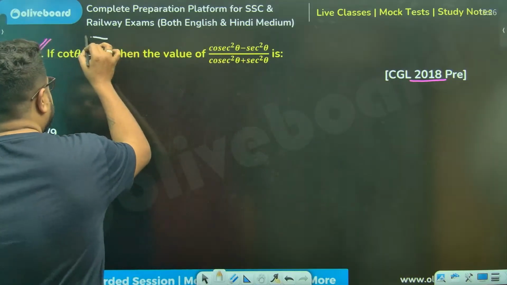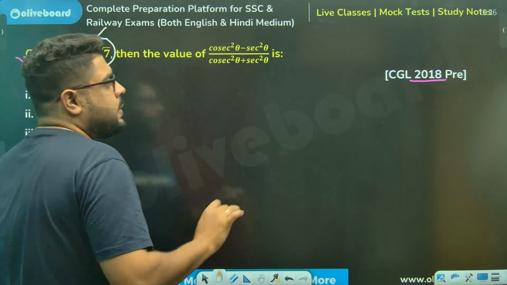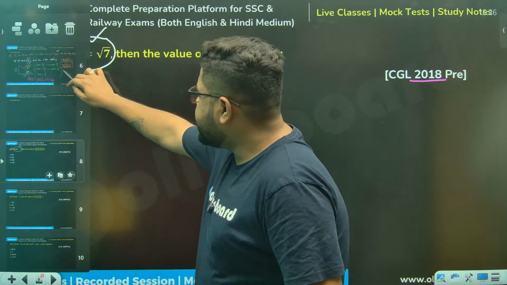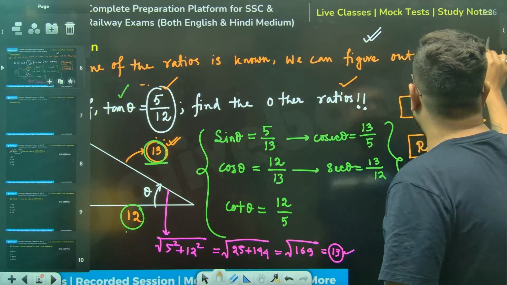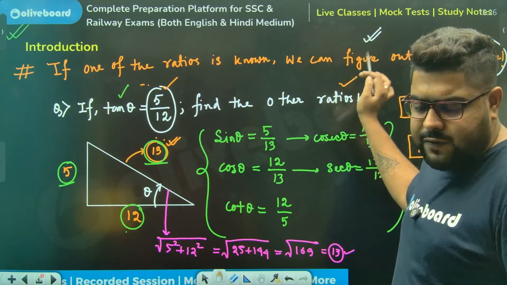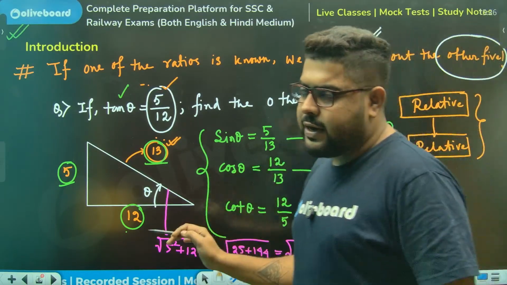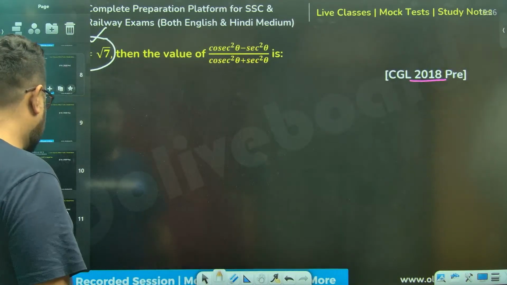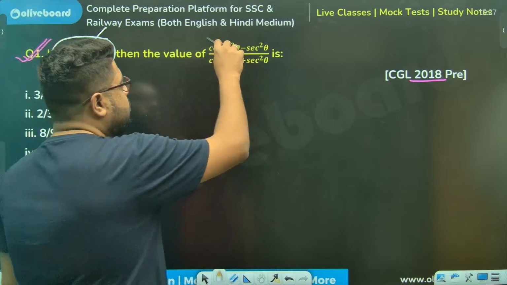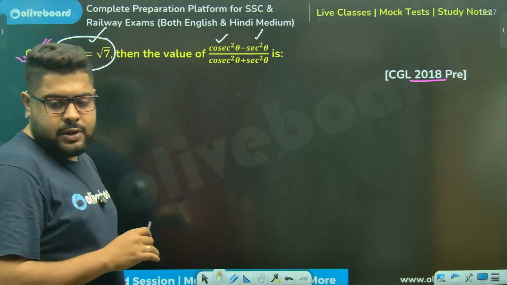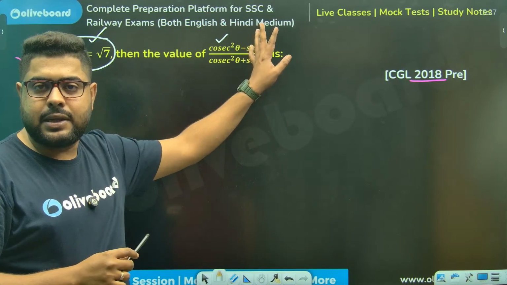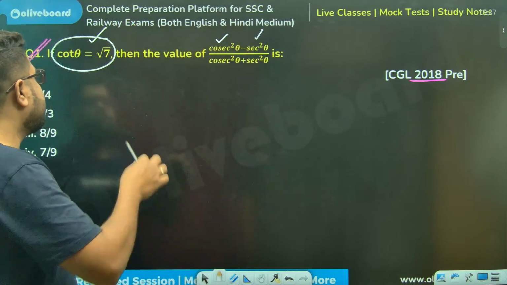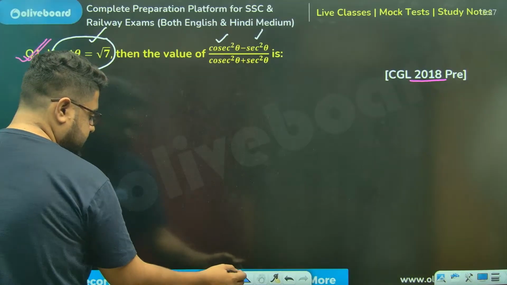One ratio has been given to you. That means what? I have just told you that if one ratio is known, all 5 others can be figured out. But again, here, look at the question. I don't need all 5. I need only 2, cosec and sec. Look at what the question is demanding. I'll only figure out that. Cosec and sec. Chalo. Cot is there.